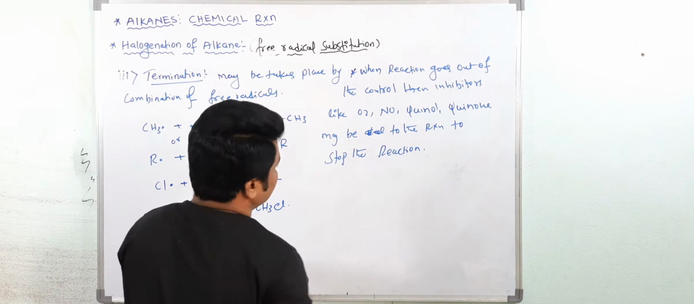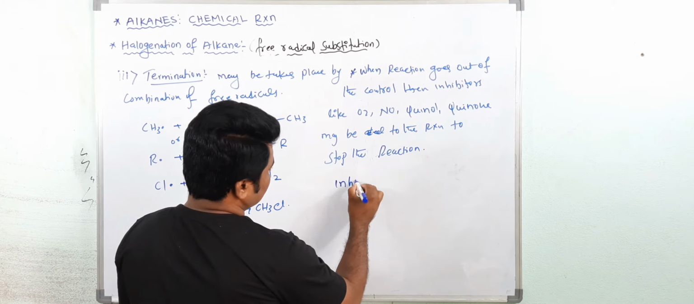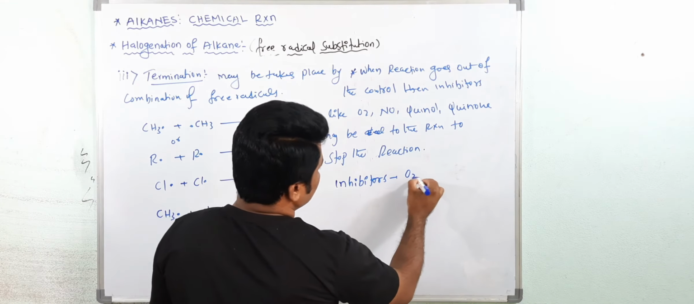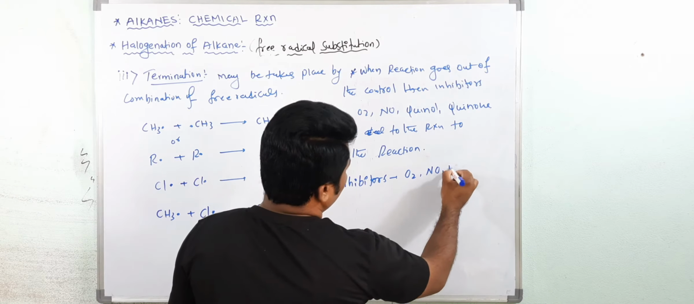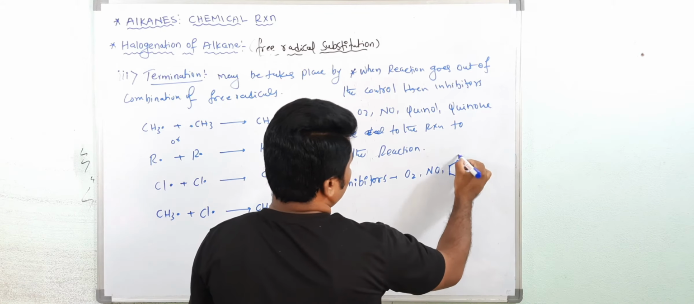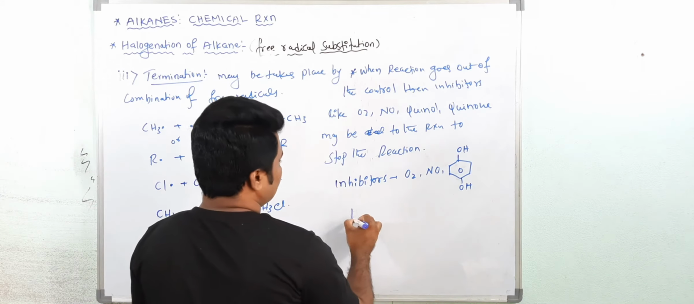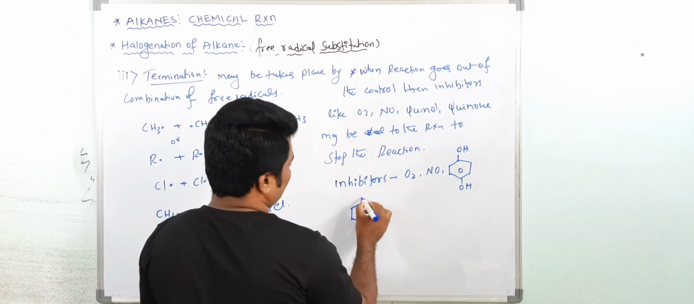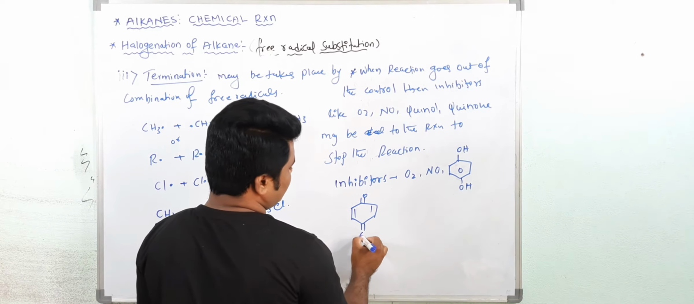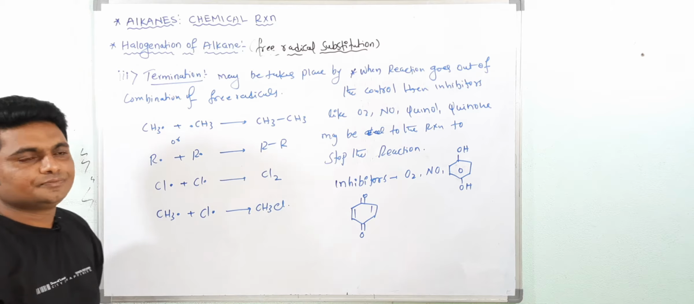Now, for example, see here, you can add inhibitors. What are the inhibitors? Oxygen, otherwise NO, phenol, dihydroxyphenol, otherwise quinone. This is the quinone. So I will explain how these inhibitors stop the reaction. First, write down these inhibitors. I will give the mechanism of this one.